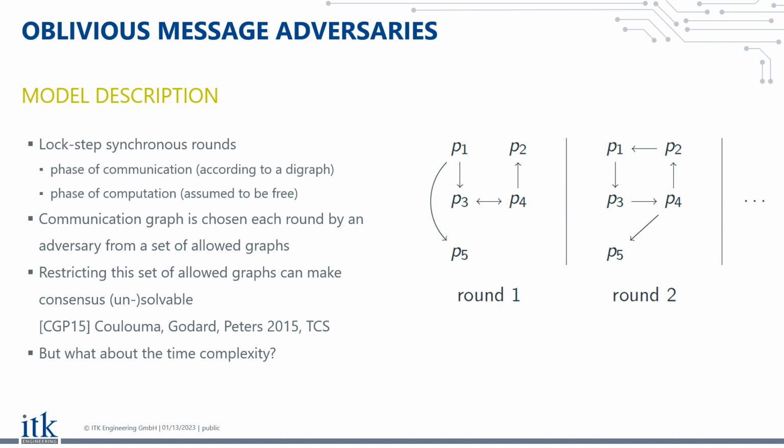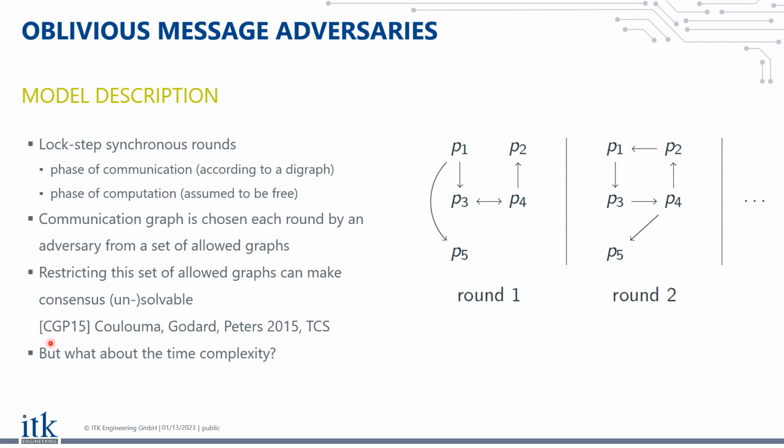And this is now where the oblivious message adversary model comes in, because here we actually assume a set of allowed graphs, and an adversary can play an arbitrary graph from this set in each round. Of course, adversary here just means that this is somehow the worst-case graph that will be played. So the adversary knows the algorithm, knows what the processes are up to, and tries to basically foil their solving of consensus.